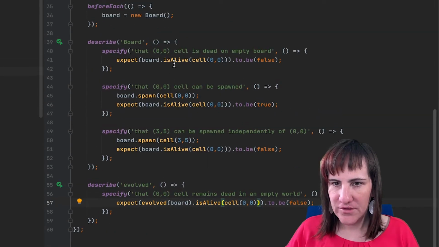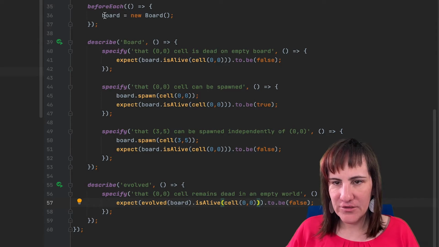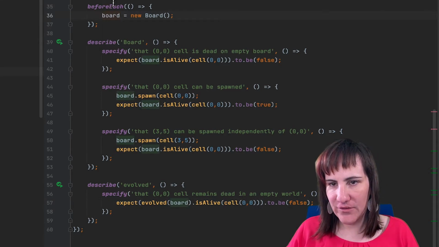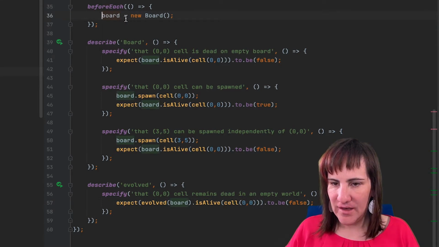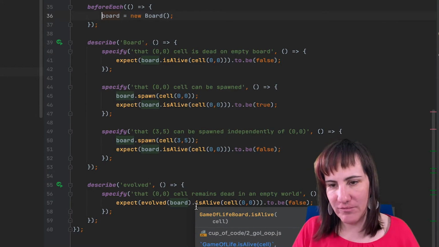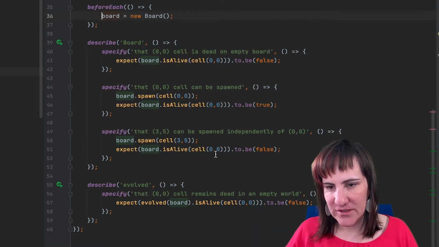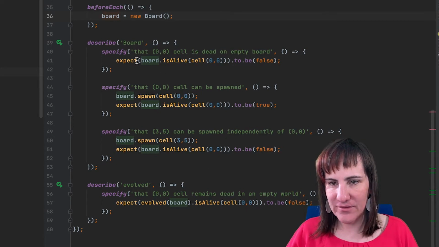So last time we could just create a simple function expect that, but that actually used the board that we created in the before each. And now we are not always testing the same board. Sometimes we have another object because we are not mutating the board, but we are creating a new board. And because of that, we actually have to write a slightly different expect that.